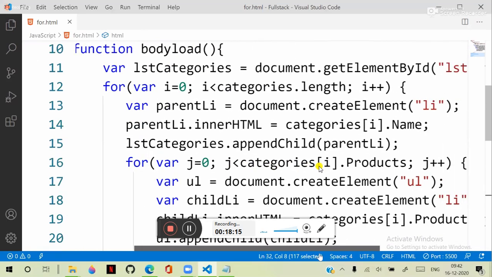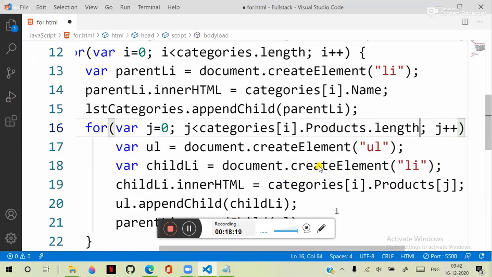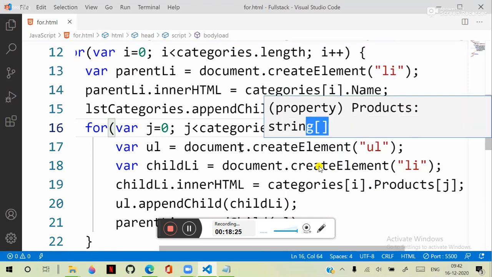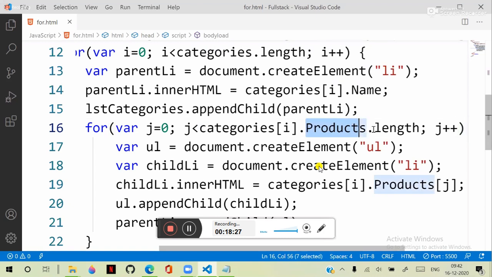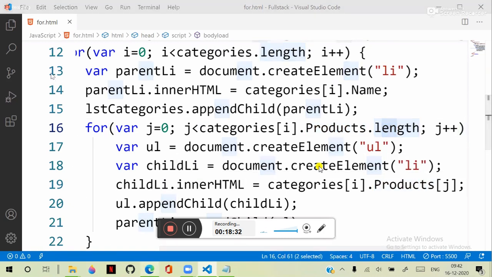This is performing iteration, categories products dot length. It should perform iteration for the length. We are not adding the length, okay? Because products is an array. Up to the products array length we need to perform iteration. Okay, that is the point. Now it's working fine.